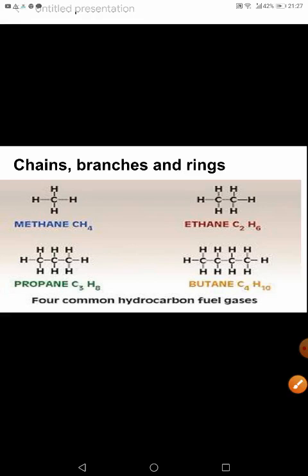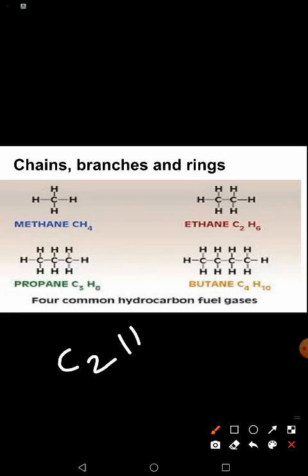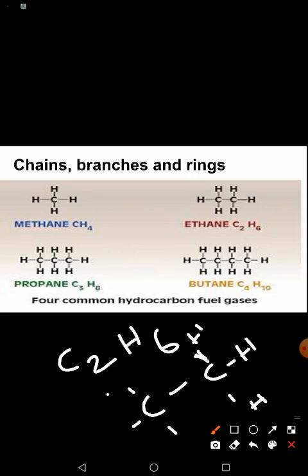Next is ethane. The molecular formula for ethane is C2H6. So 2 carbon atoms, right? One hand of each carbon atom is linked with the other carbon atom itself. So the remaining 3 hands of each carbon atom will be connected to one hydrogen atom each. So 6 hydrogen atoms and 2 carbon atoms. This is the structural representation.